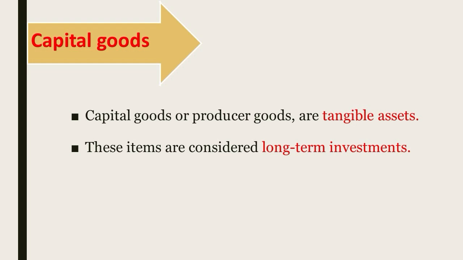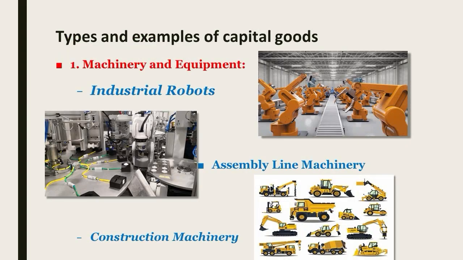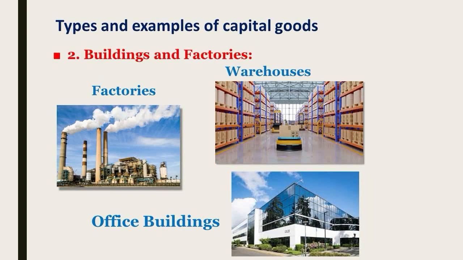Now, capital goods also have some categories. Firstly, machinery and equipment. Goods like industrial robots, assembly line machinery, and construction machinery fall into this category. Secondly, buildings and factories.